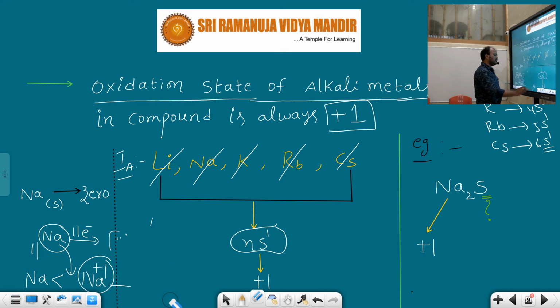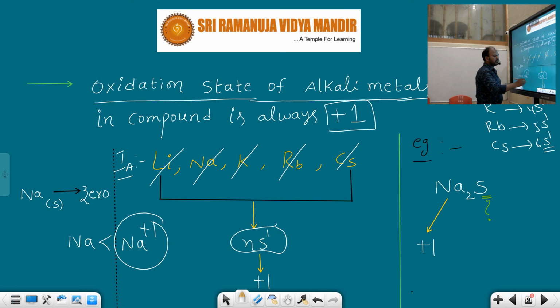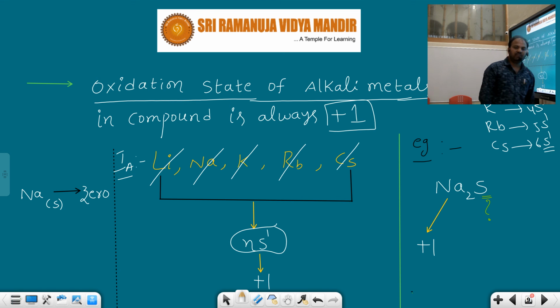That's why another definition of oxidation state is: the state in which the element behaves to be stable is called the oxidation state. Compared with the sodium atom, sodium +1 is more stable. That's why +1 is considered the oxidation state of sodium, because in this state sodium is more stable. So that's the definition: the state in which the element behaves to be stable is also called the oxidation state.